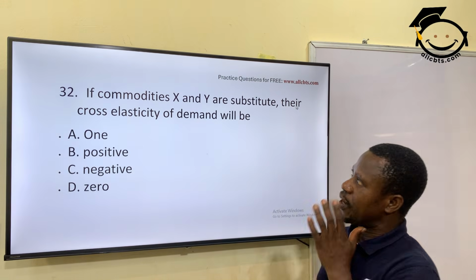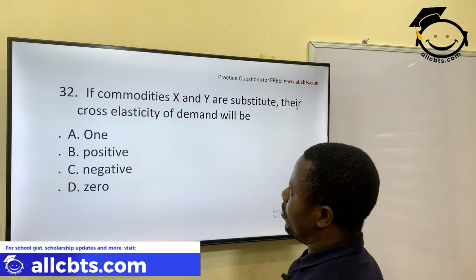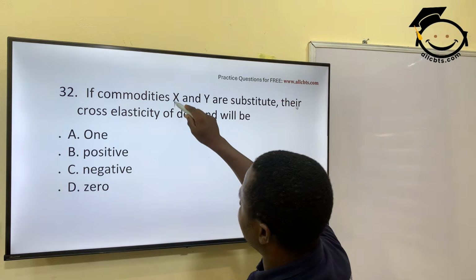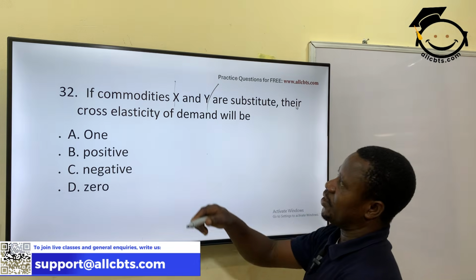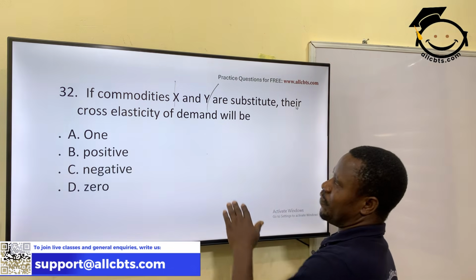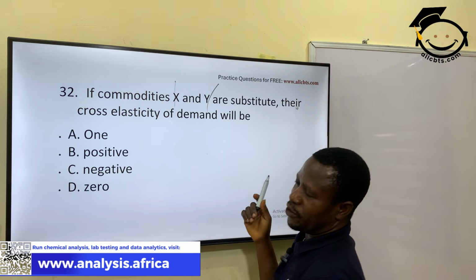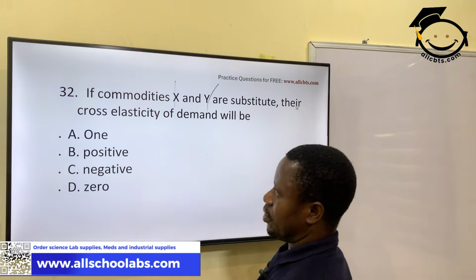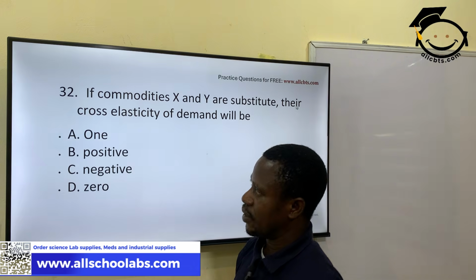All right. If commodities X and Y are substitutes, their cross elasticity of demand will be what? They are substitutes. In other words, it's either you consume X or you consume Y. So what will be the cross elasticity for their demand? The demand for one will lead to less demand for the other. So it's going to be positive. Option B.